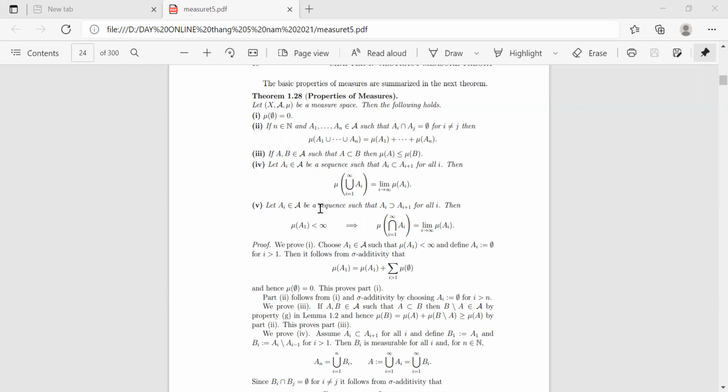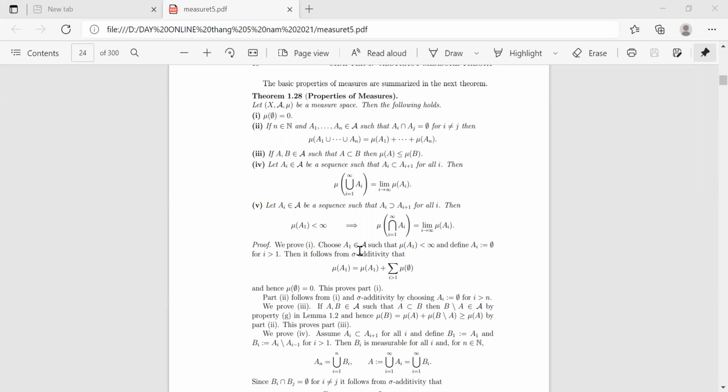(v) Let (Ai) be a sequence such that A(i+1) is a subset of Ai for all i. Then μ(A1) less than infinity implies that μ of the intersection of Ai, i from 1 to infinity, is equal to the limit of μ(Ai) as i tends to infinity. Proof. We prove (i).